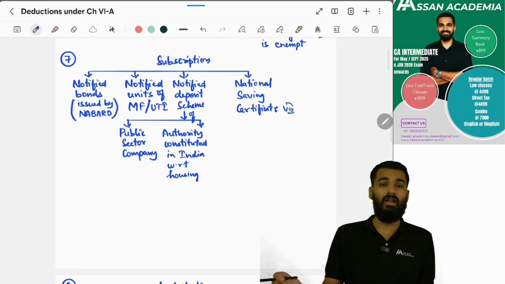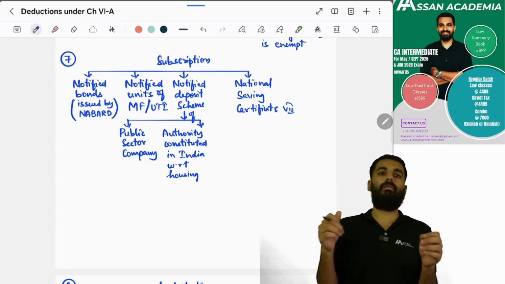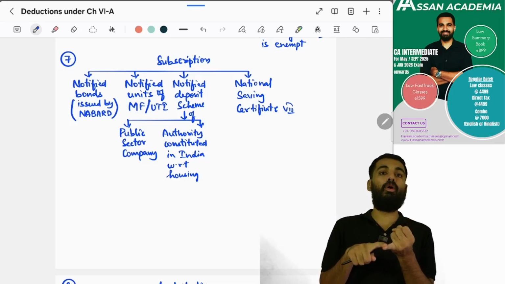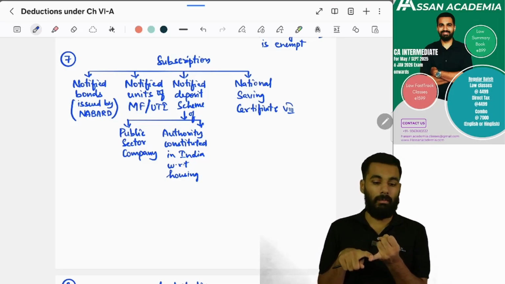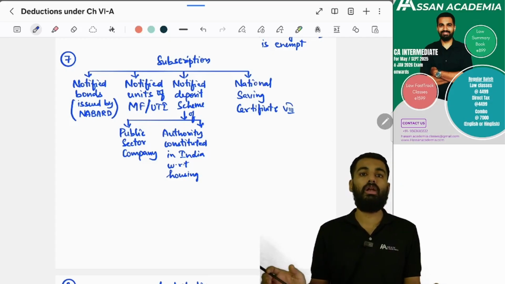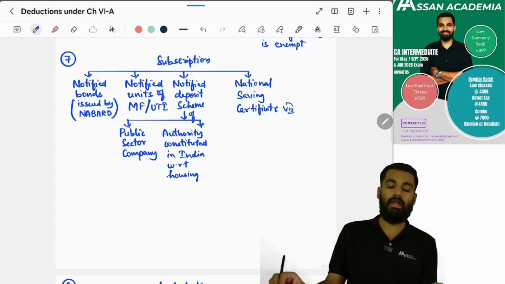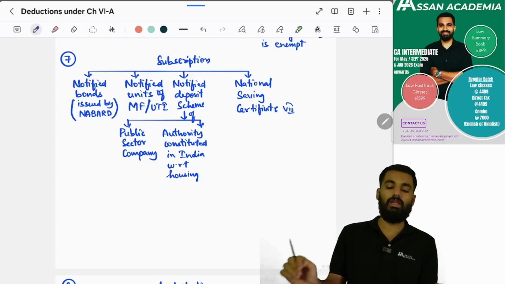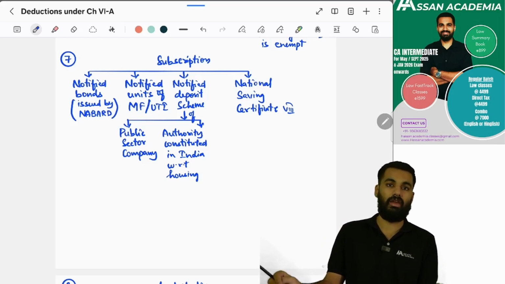Next, if you are subscribing to the notified bonds of NABARD, notified units of mutual fund or Unit Trust of India, then notified deposit scheme of public sector company and authority constituted in India with respect to housing, and National Savings Certificate.